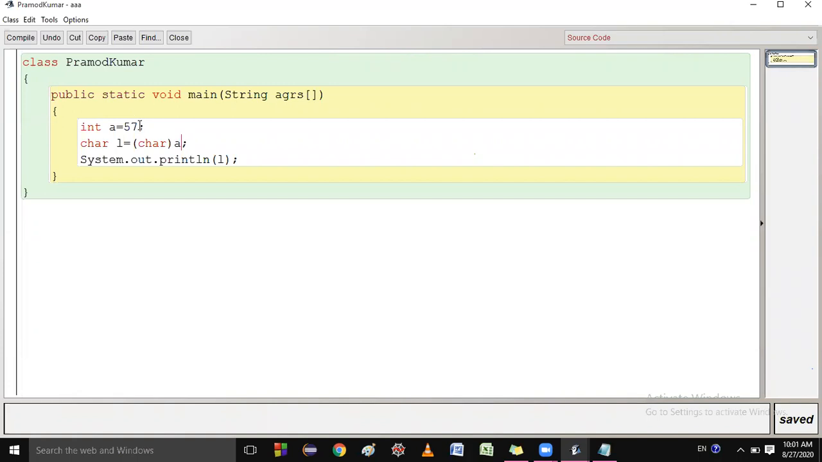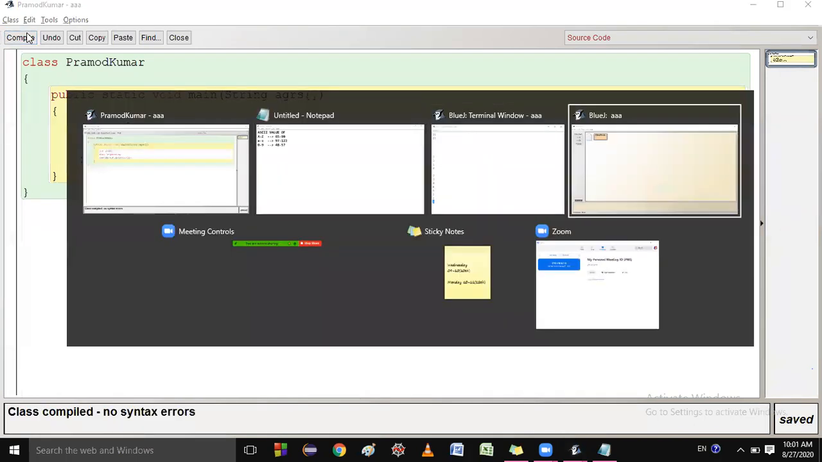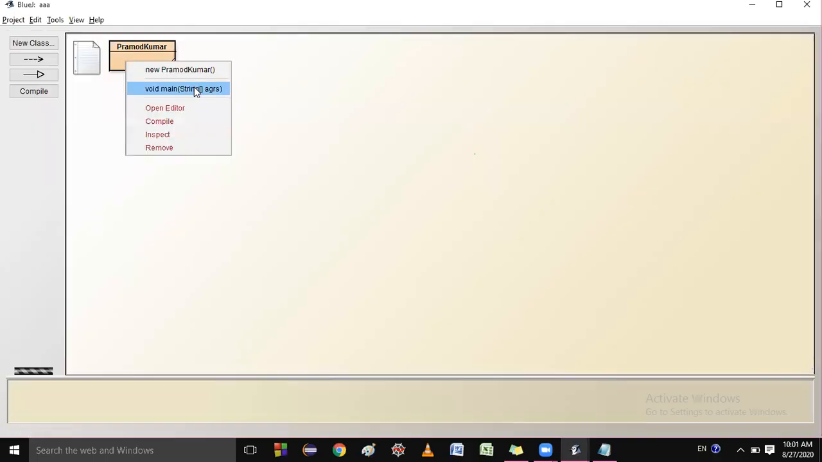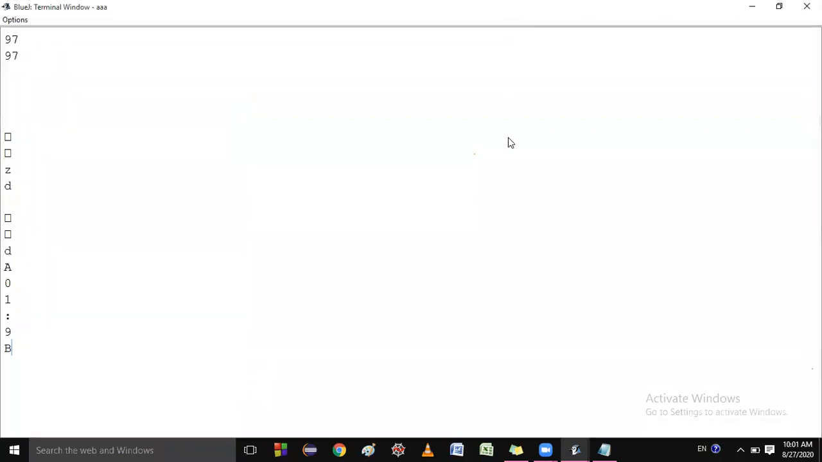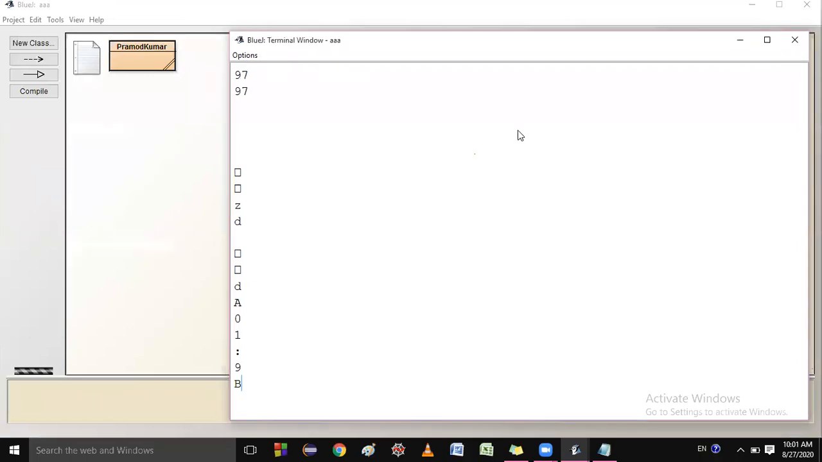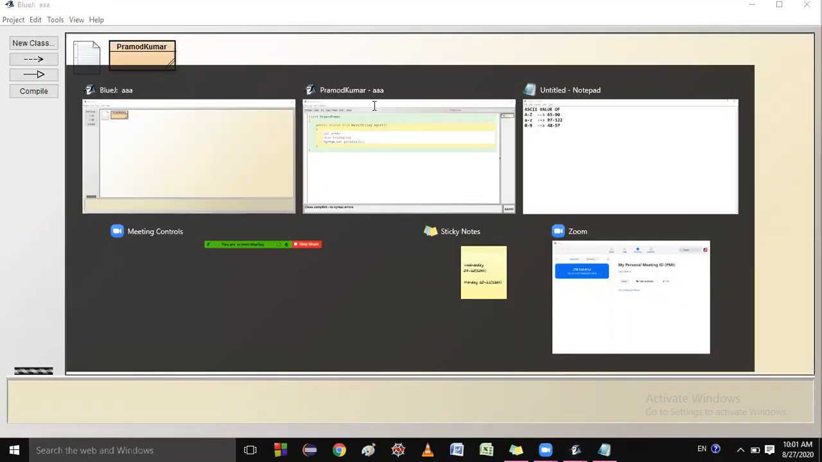If we write 66 in place of 57, then what will be the outcome? The capital B. Yes, definitely. Just see here, you will get capital B. See the answer. It is according to the alphabet, it is giving the result.